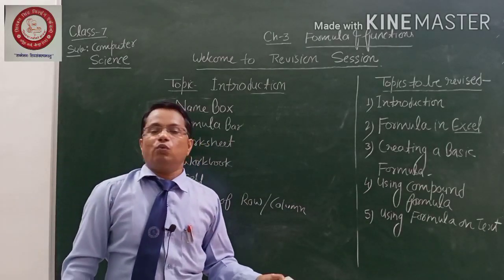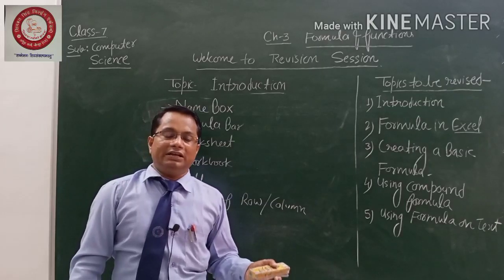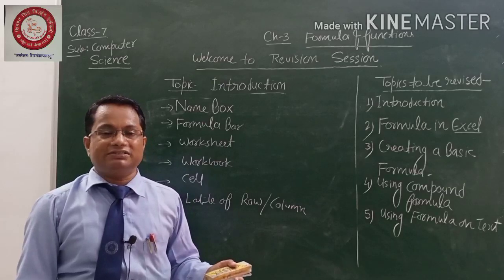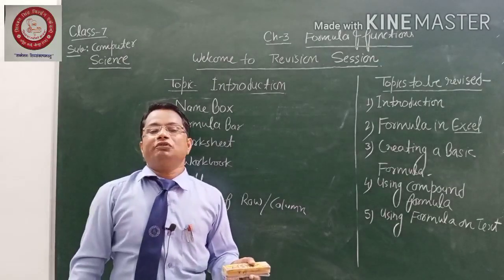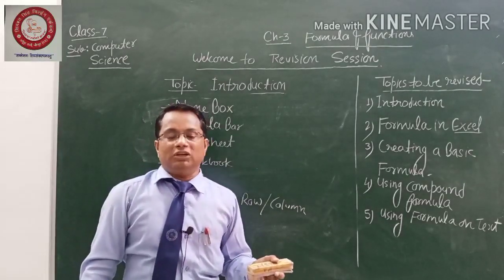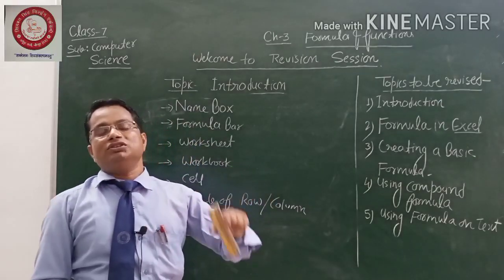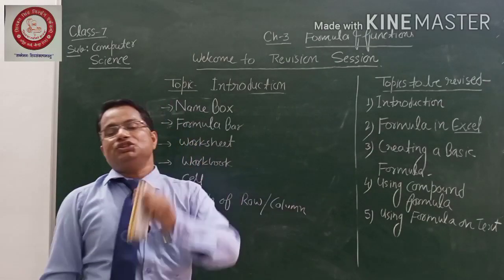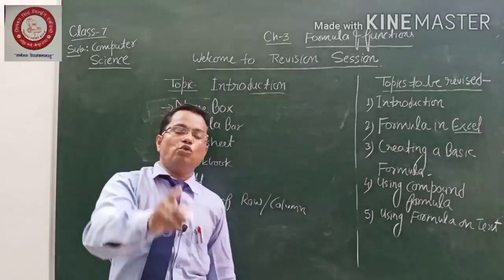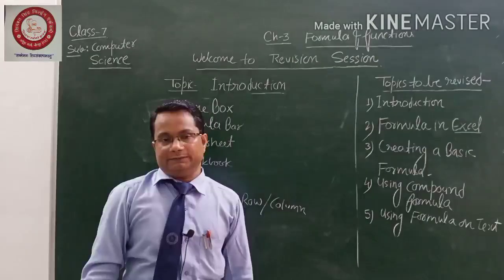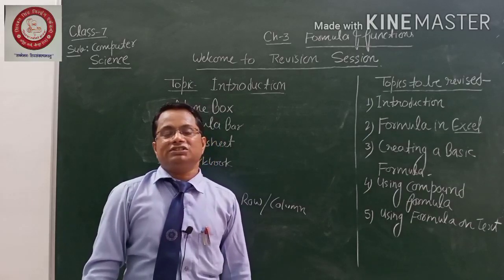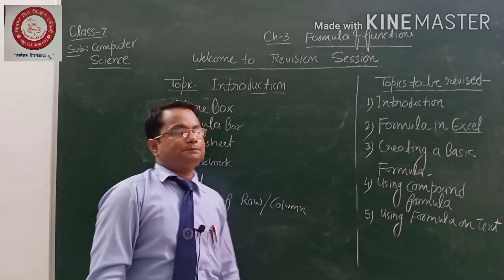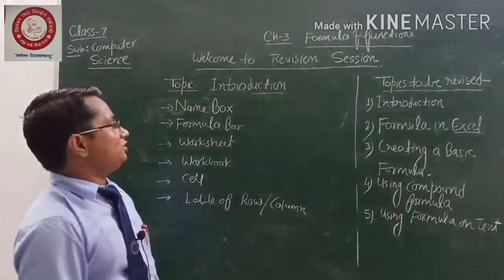The formula bar is one kind of place where it displays the contents of the cell, the active cell, as well as whenever you are writing any formula in the cell, that formula also appears in the formula bar, right? And please make sure that your formula always starts with an equal to sign. Your formula always starts with an equal to sign, right? Please remember. After that, worksheet.